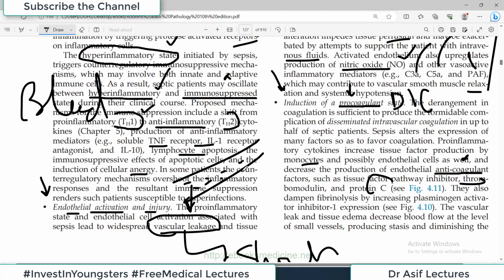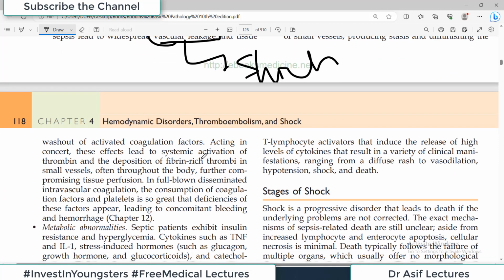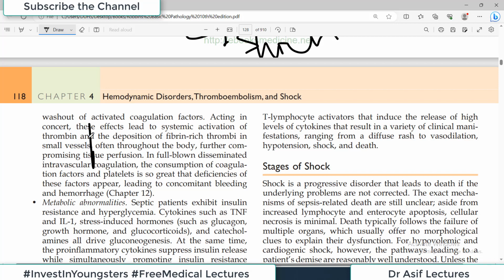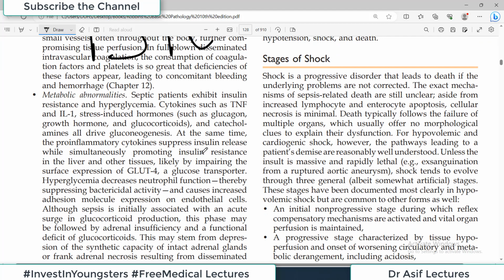coagulant form, that is, the person will make more and more microthrombi. They also dampen fibrinolysis, increasing plasminogen activator inhibitor. So overall effect is consumption of platelets, formation of microthrombi, and ultimately bleeding. Okay? So DIC is also a characteristic feature of patients with septic shock.